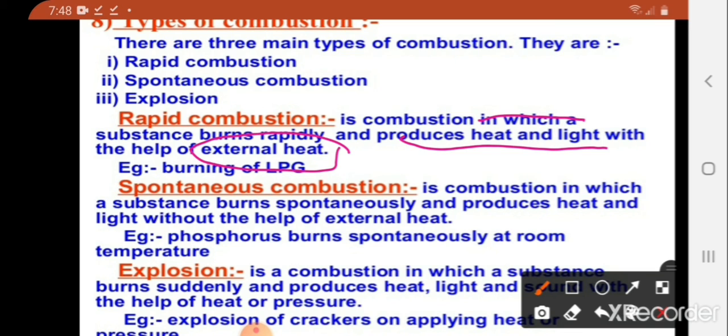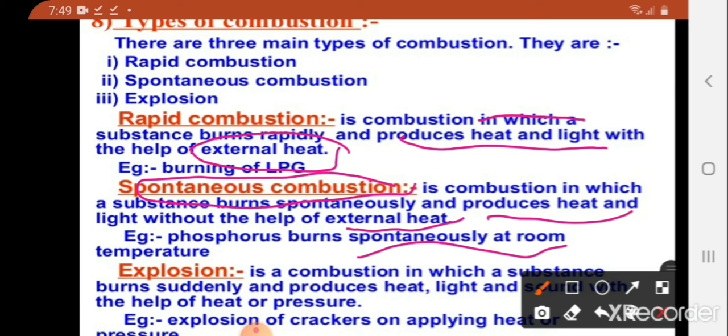Second one is spontaneous combustion. Spontaneous combustion is defined as the combustion in which a substance burns spontaneously and produces heat and light without the help of external heat. That is, spontaneous combustion is different from rapid combustion. In spontaneous combustion, there is no need of any external heat. That is, the substance will spontaneously burn and produce heat and light. Example for that one is phosphorus burns spontaneously at room temperature.